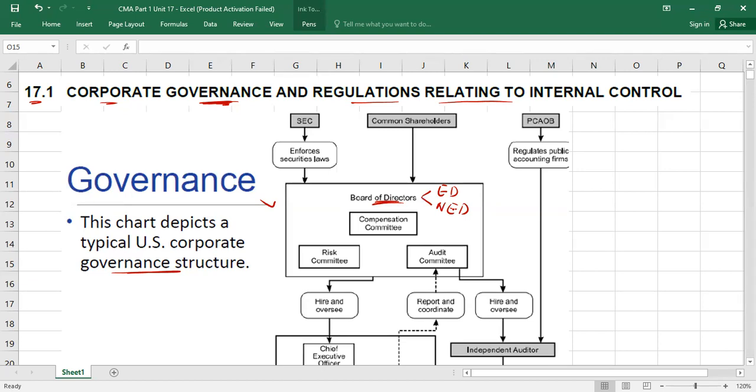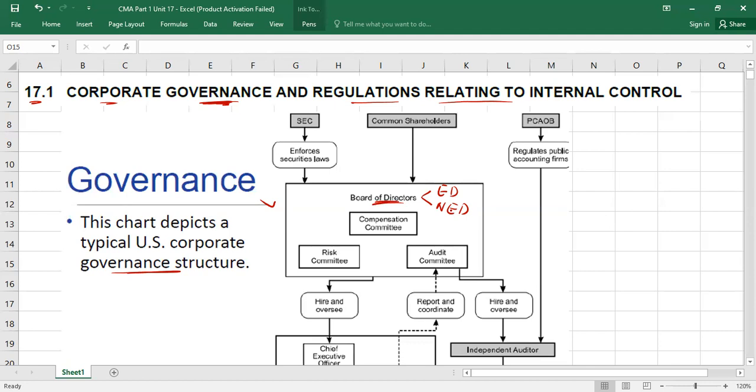So non-executive directors usually are not getting higher salaries. Okay, they are not like permanent employees. You can say they are not getting higher salaries like executive directors, but still they have equal power. Executive directors and non-executive directors have equal power in decision making, whenever voting is required. So obviously executive directors can also cast votes on major decisions. Non-executive directors can also cast votes on major decisions because they have equal power, right?